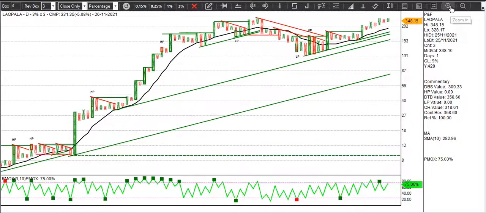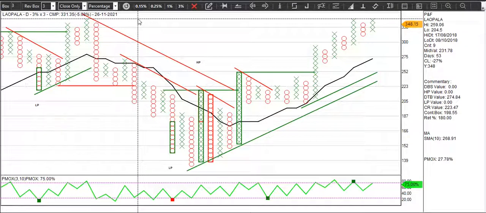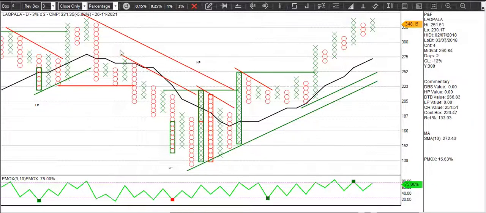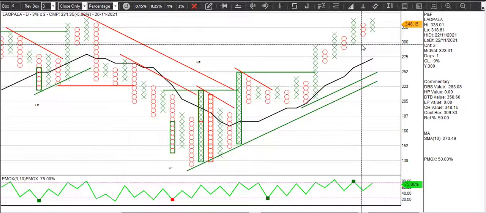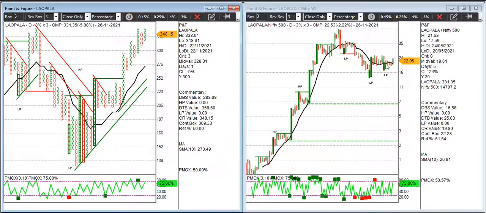Now Pool has a beautiful setup here. If you see, this is the previous high, right? So price is at the previous high. We have seen this kind of action here, and now a double top buy at 359 with a stop loss of 309 can be traded. The relative strength is already in a double top buy.